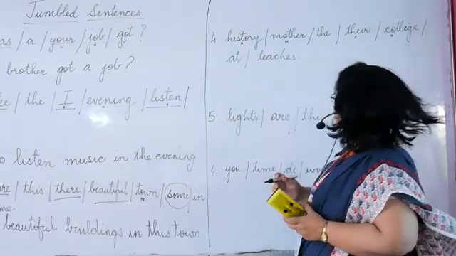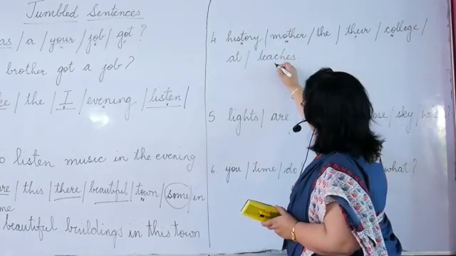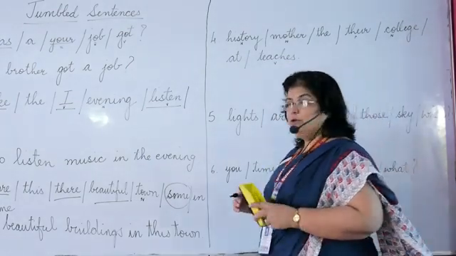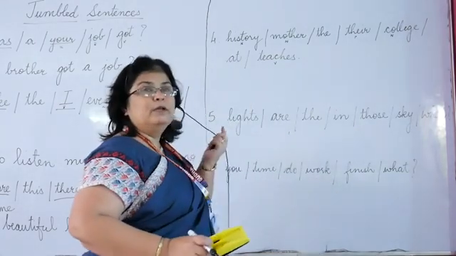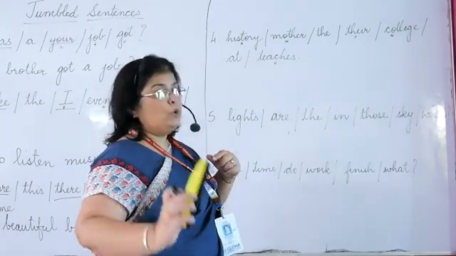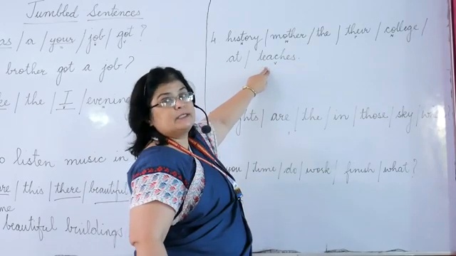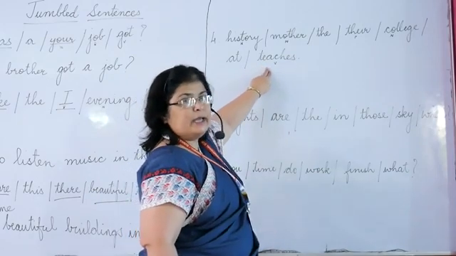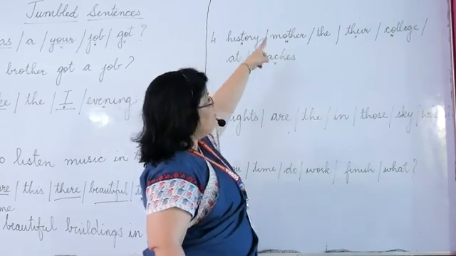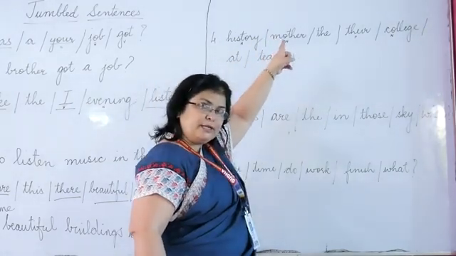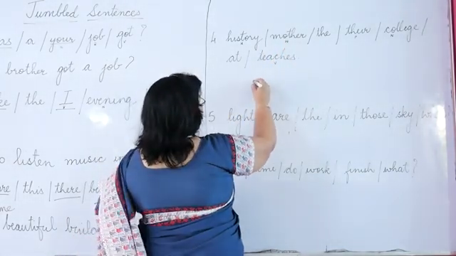Verb. Do we have any helping verb? No. But we have this main verb, teaches. Right, children? Now, let us see how we can frame. So, subject has to be the doer. Teaches is the verb. Who teaches? Who can do this action? College, history or mother? Mother can teach, right? Correct. So we'll write mother.